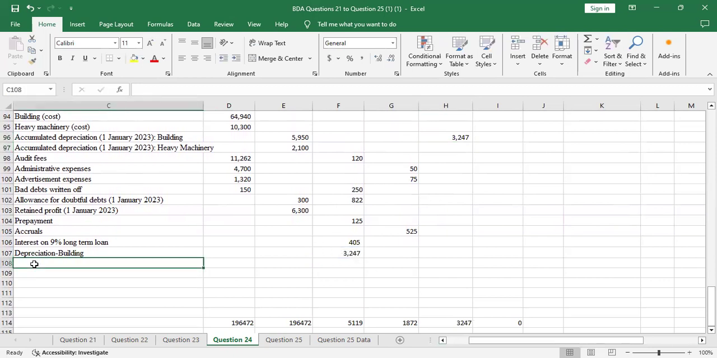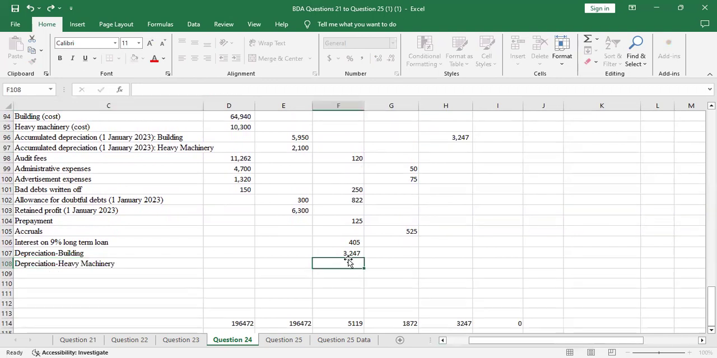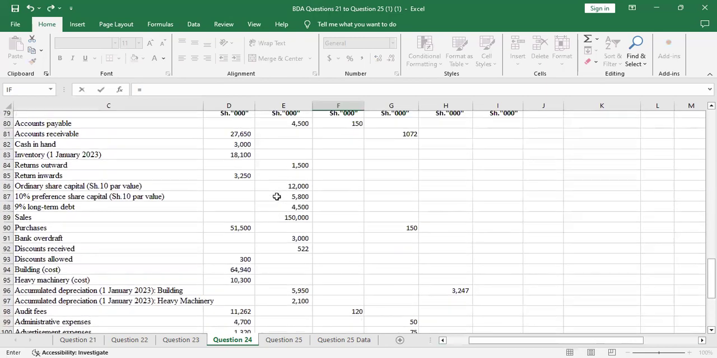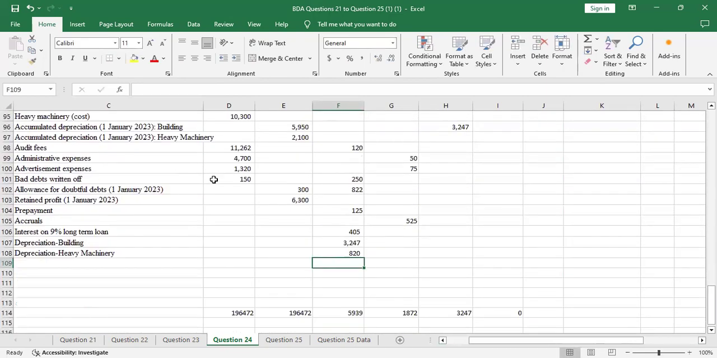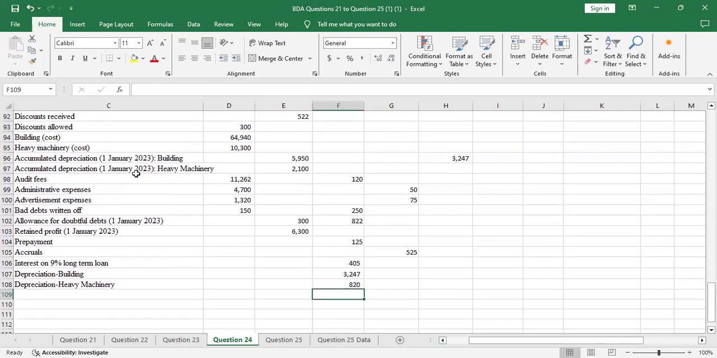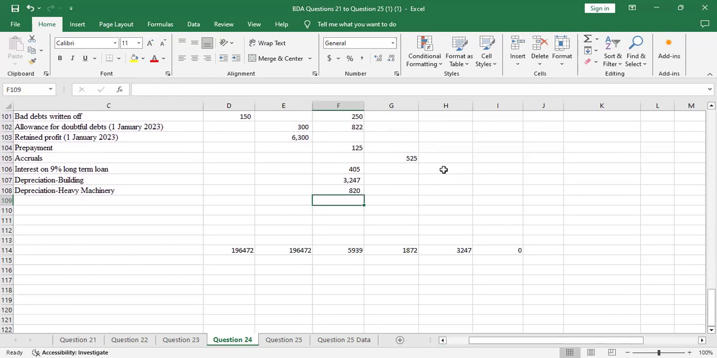Then I'll do the same for depreciation of heavy machinery. So I'll debit with the same amount I've calculated here. It was around 820. But I'll credit the accumulated depreciation account of the heavy machinery. So I'll credit it.